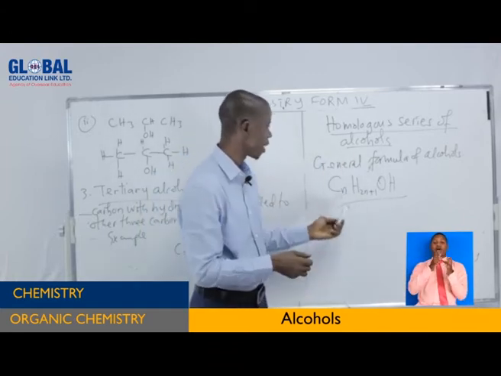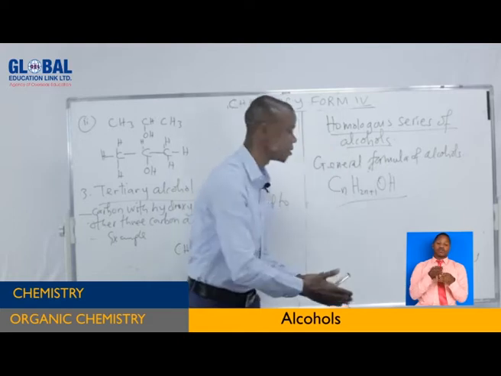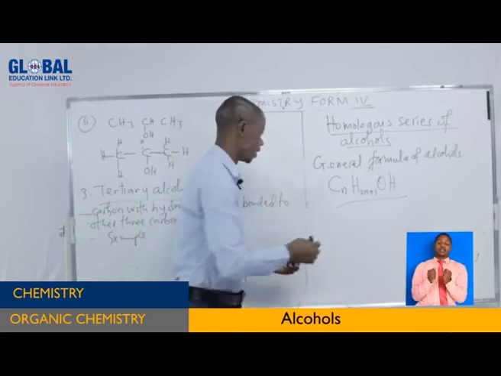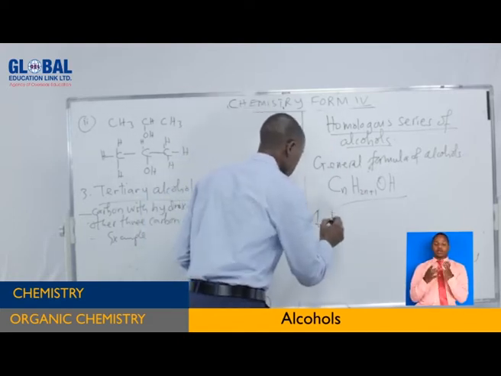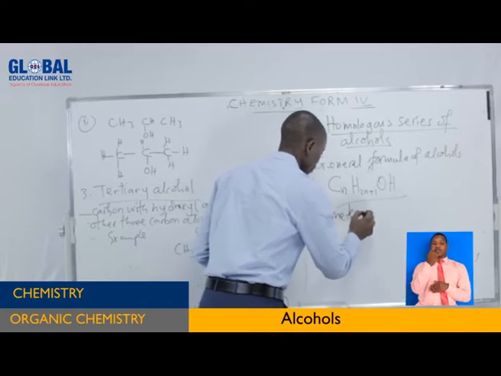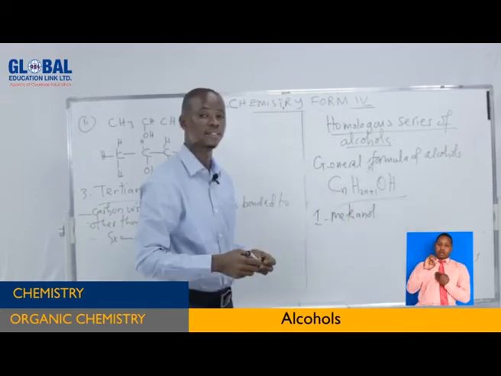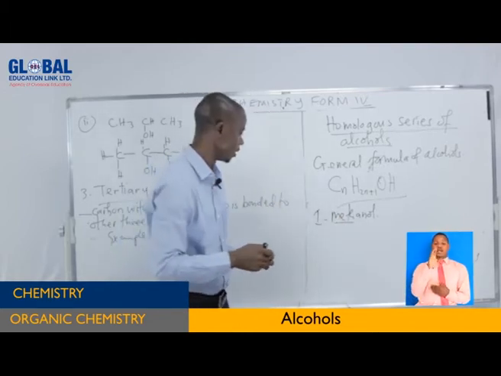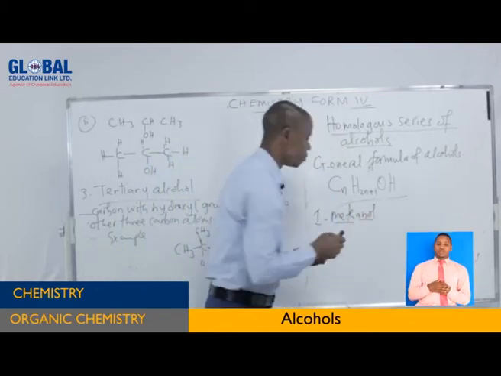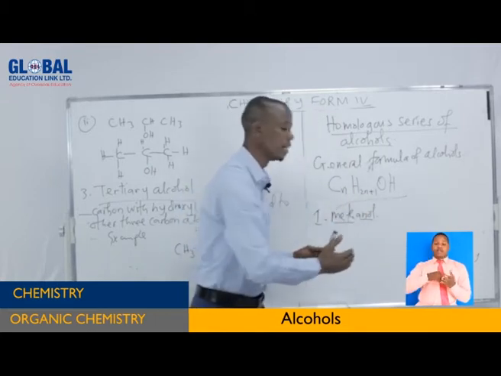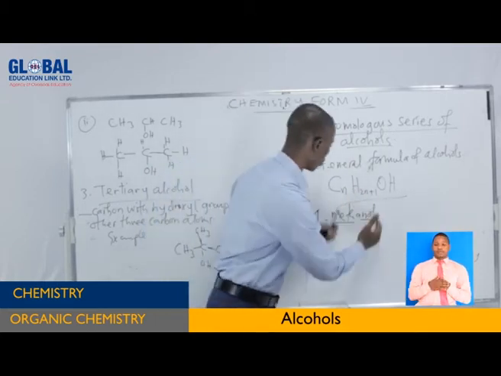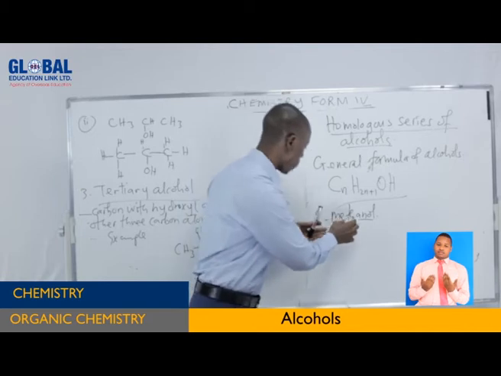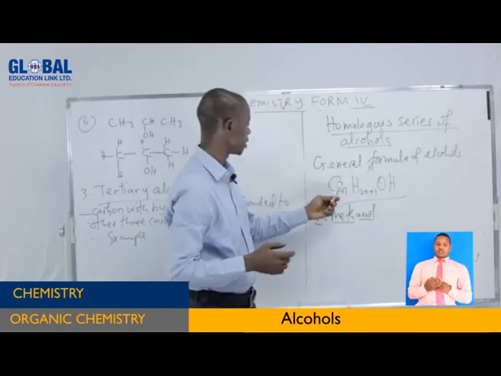So this is the general molecular formula of alcohol. We can use this one to get these members of alcohol. Now starting with the first one, we have methanol. Methanol is the first member. Meth means 1 carbon. Then anol means this methanol is an alcohol containing 1 carbon atom. So you can put it in the formula here.